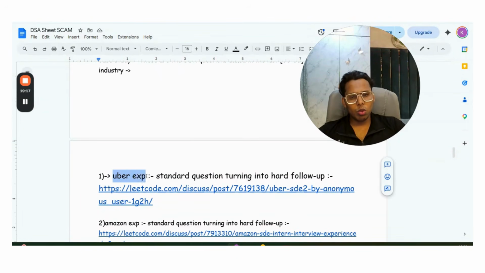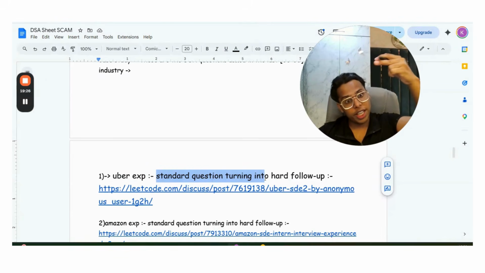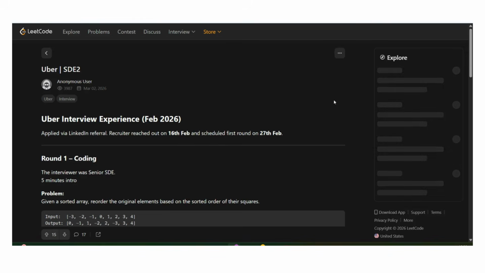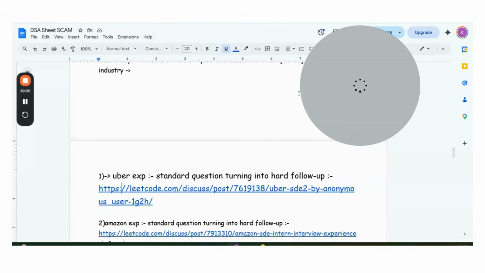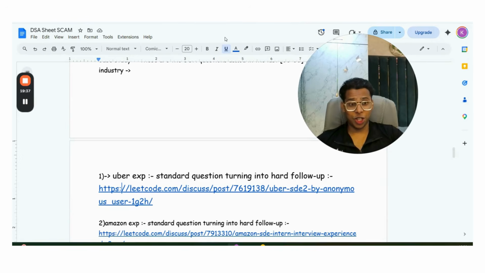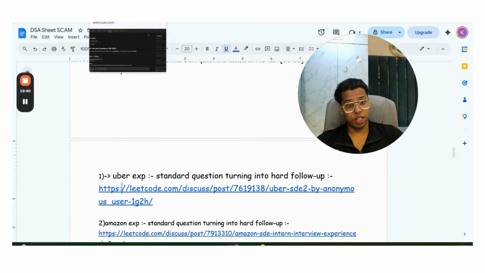Guys, this is the Uber experience. The Uber coding DSA interview. First, they ask a standard question, then they ask you a hard follow-up which you cannot crack if you have only done the standard questions. Let me show you that Uber question. Try to solve it. If you have done the standard DSA sheets, try to solve this Uber coding question now, which they asked in the interview.